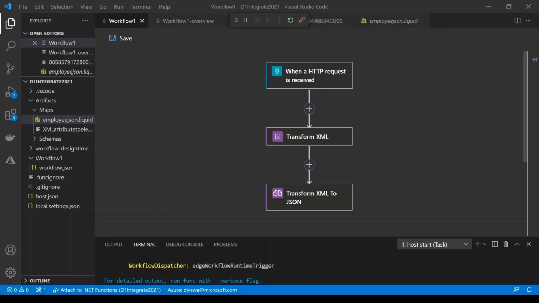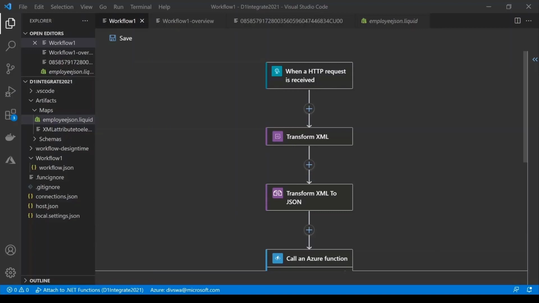The key thing that I want to highlight so far is that in the entire demo, I have not even mentioned integration account. And that is the biggest change here, that we have decoupled all the transformation actions, all the transformation activities from integration account. You can use these actions locally or on cloud without having the need to use integration account.